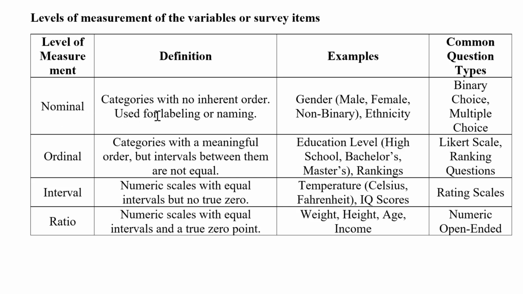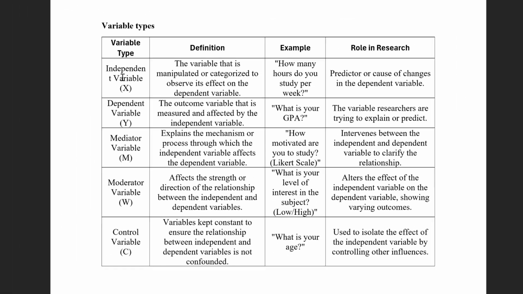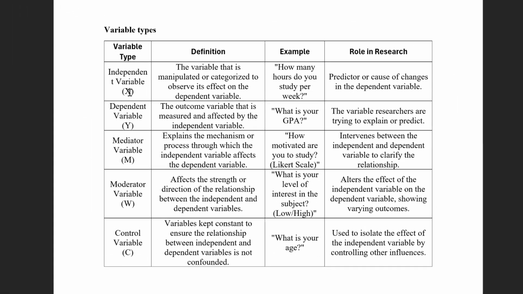And these are for the questionnaire items, or what we call variables. And according to the study, the variables can be classified into these types. We have independent variables or X variables, dependent variables, Y variables. They are also called outcome variables. We have mediator variables, M, moderator variables, W, control variables, C, etc.